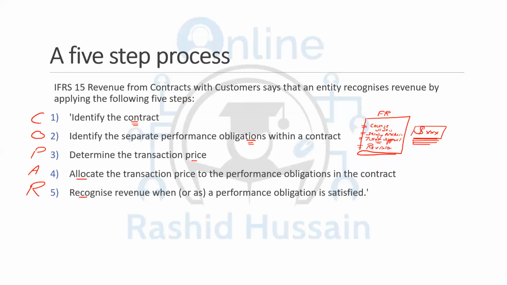So it is quite important that if you are doing a contract and there are multiple performance obligations within the contract, you need to identify them separately, because some may be met immediately and some may be met gradually over time. Accordingly, revenue should be recorded immediately and over time. The services you have provided immediately, the revenue can be recorded immediately. But for the goods or services which you are yet to provide, you cannot record the revenue. That's why step number 2 is to identify the separate performance obligations within the contract.